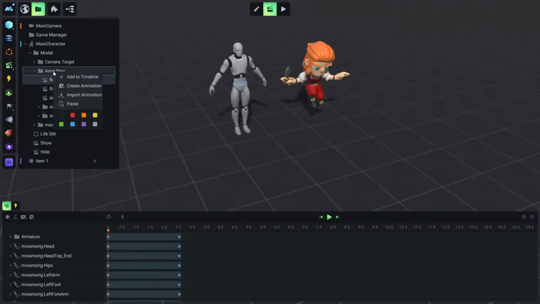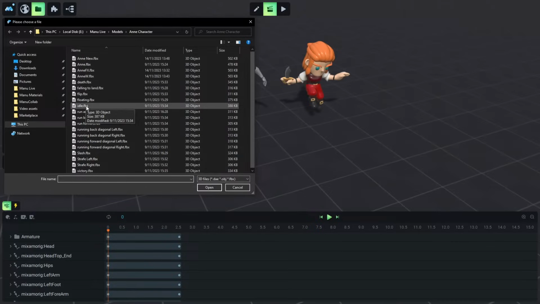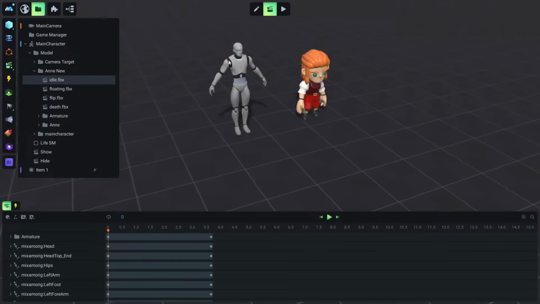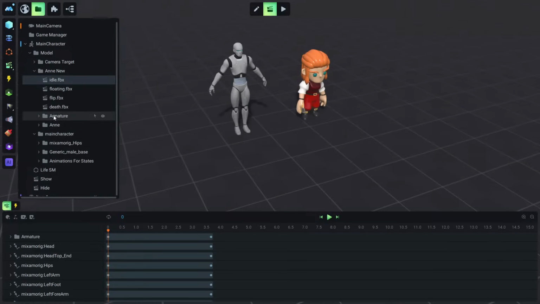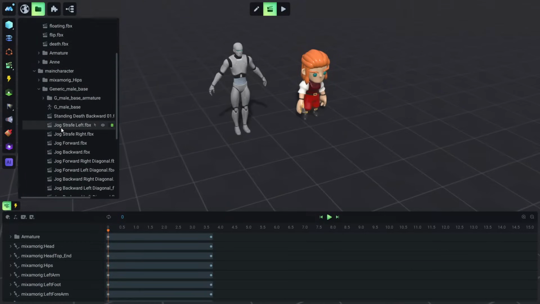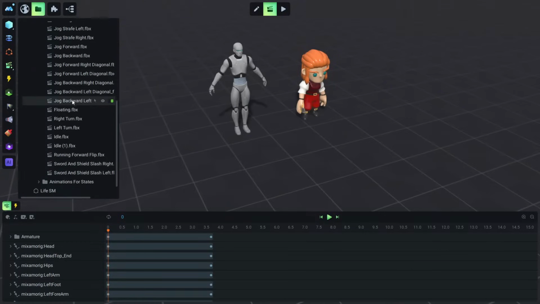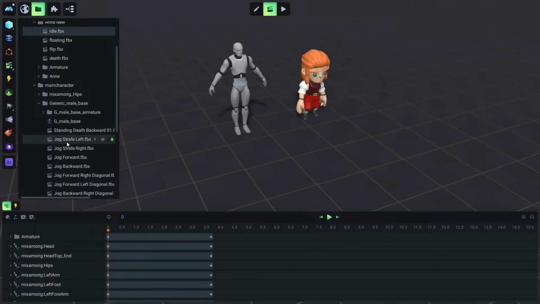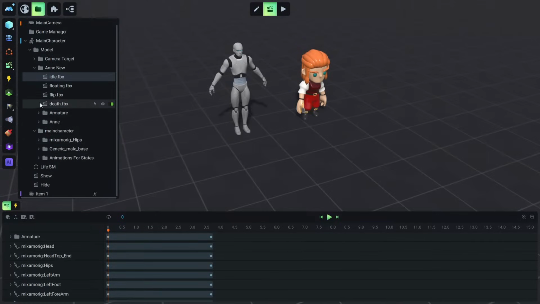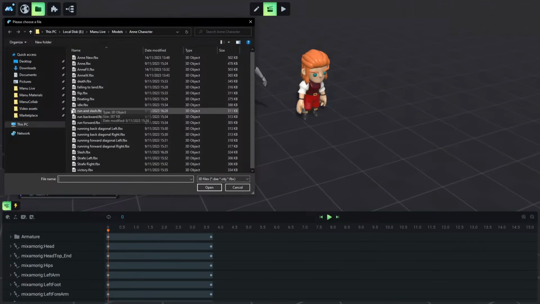And if you want to know what animations, for example, my character should have, a good way is to open the old character and see all its animations. For example, let me show you. You see our character has these animations, and so we can say from Mixamo, let's find something like this for our character, and you will understand how we are going to retarget this animation in a little bit. So let me import this really quick.